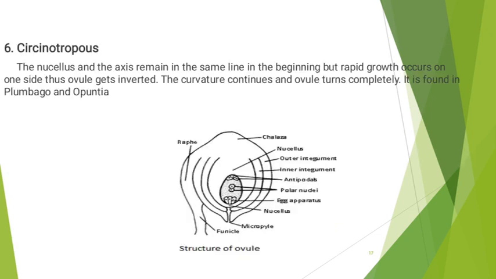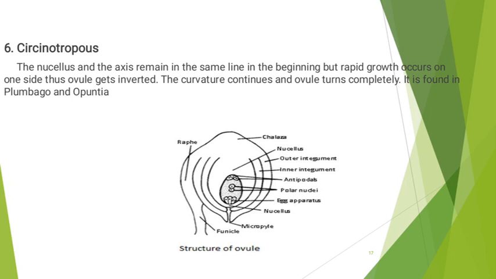The sixth and the last form of ovule is circinotropous. In this, the nucellus and the axis remain in the same line in the beginning, but rapid growth occurs on one side.